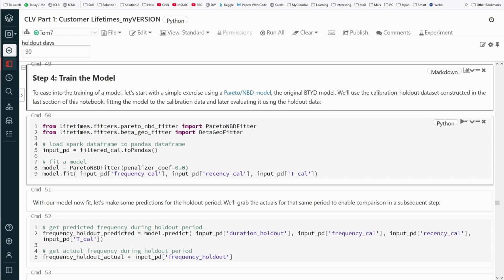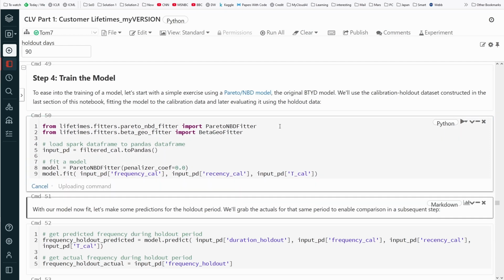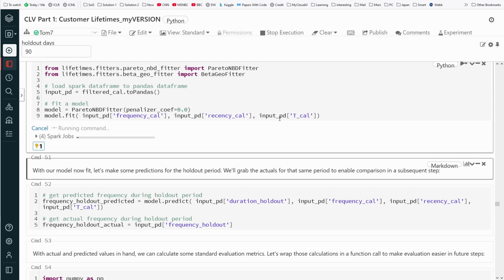From the Lifetimes Python library, we import the different models. I'm sure you know better than I do because I'm not a marketing specialist.